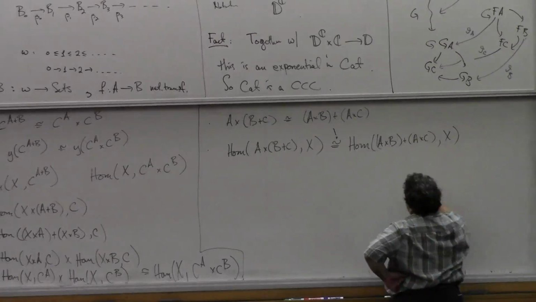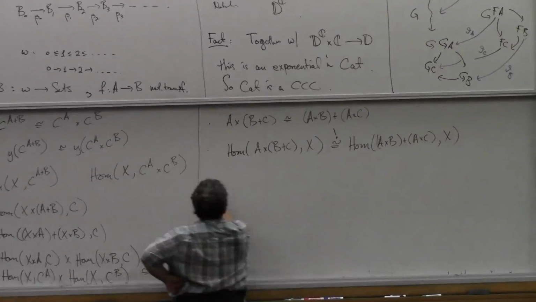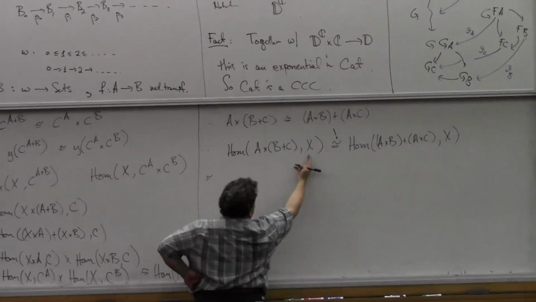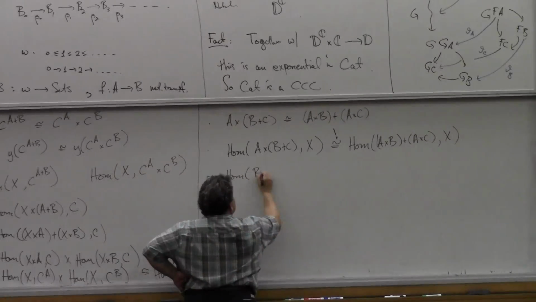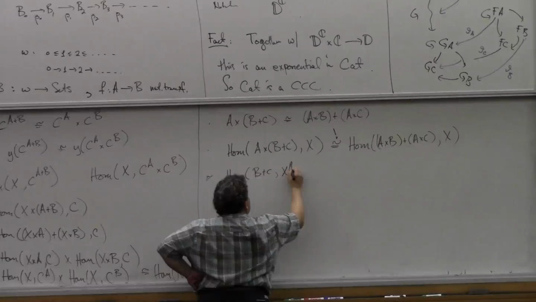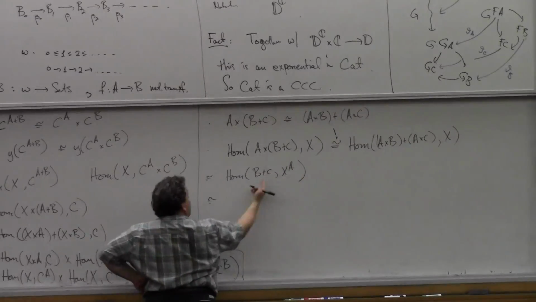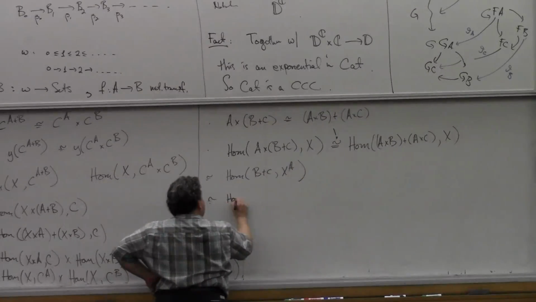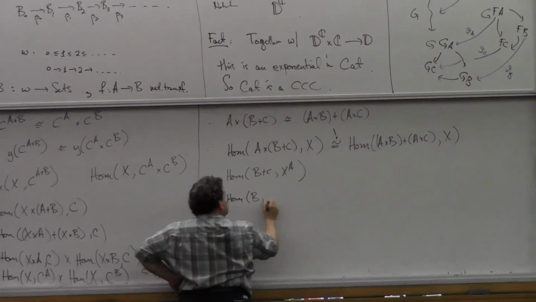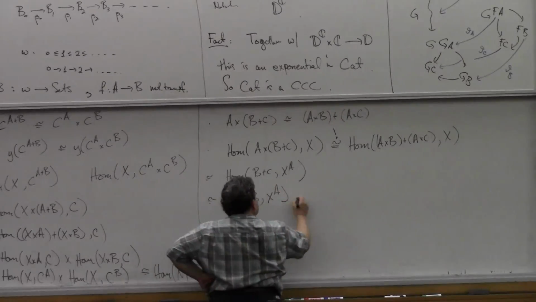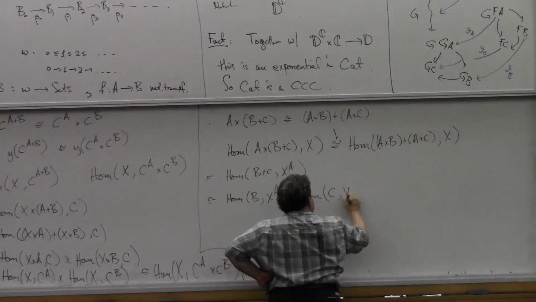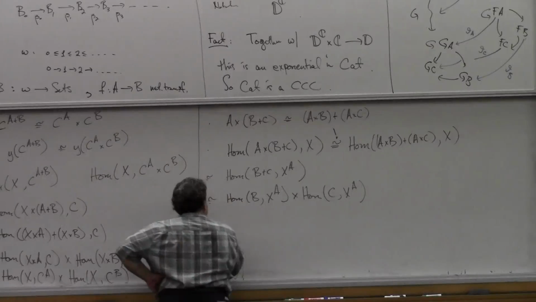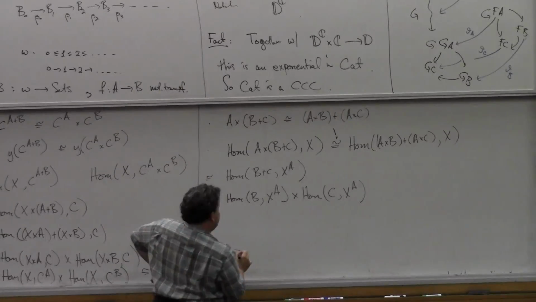So that's what I'm trying to show. And I'm Homming out of that. And I need to show that I can get this isomorphism. But this thing now I know is Hom B plus C x to the A. And now I pull the coproduct out on the left. And now, let's see, do I just put them back down?